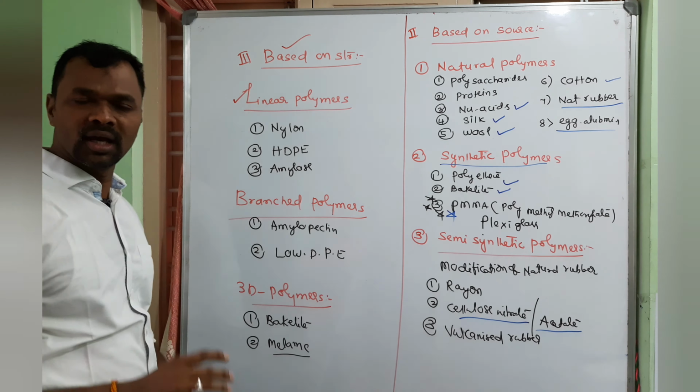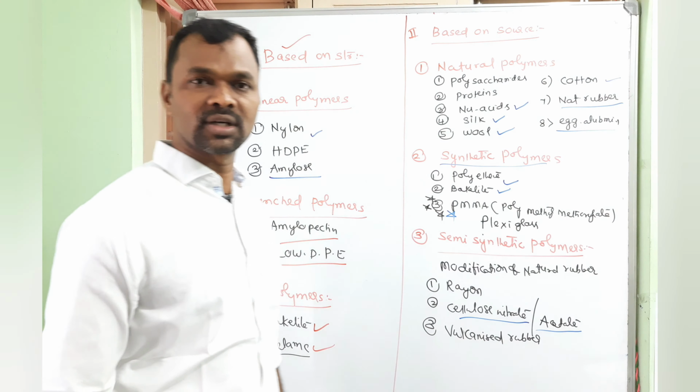So in the case of starch, we have amylose and amylopectin. Amylose is linear polymer, amylopectin is branched polymer. So branched means they have branches. Amylopectin, low density polythene, very, very important, low density polythene. Finally, 3-dimensional polymers. So example, we have bakelite and melamine. We are going to discuss the structure.